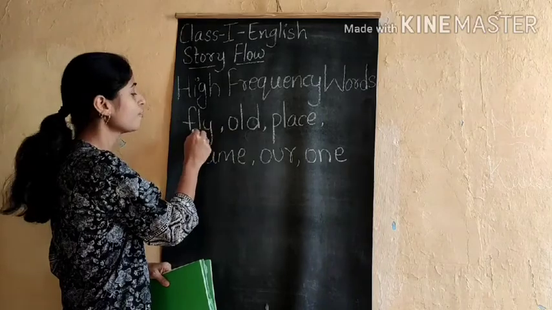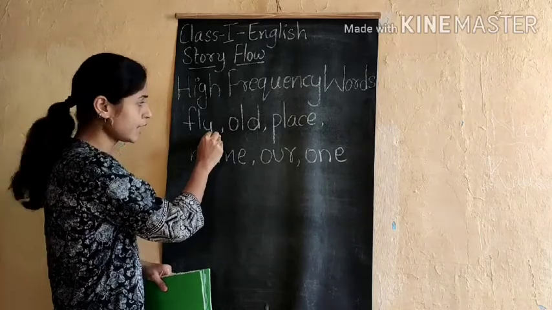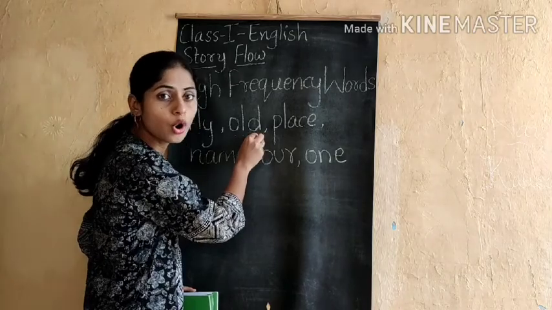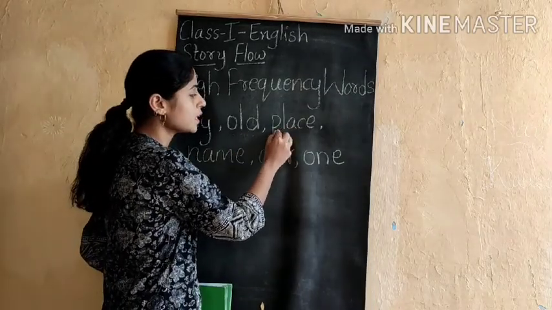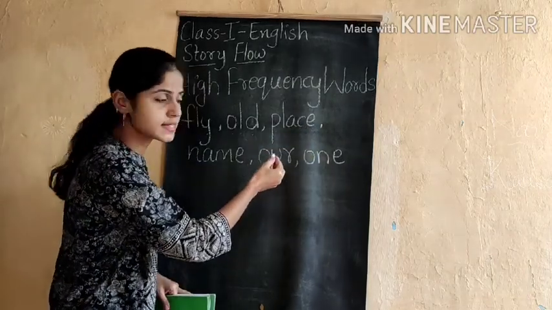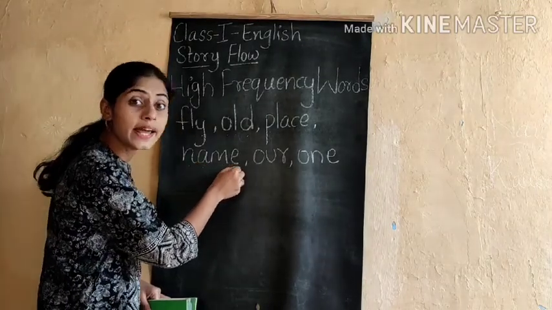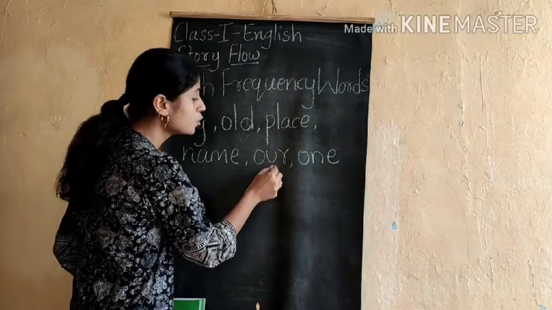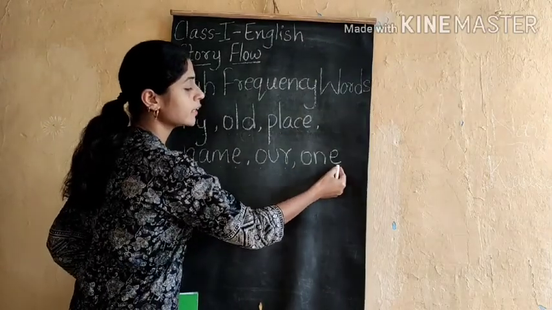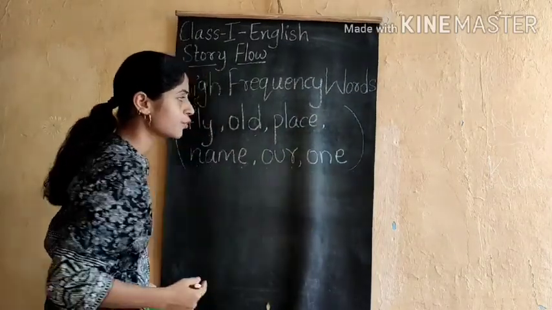So first word is fly, F-L-Y, fly. Then next one, O-L-D, old, P-L-A-C-E, place. Then N-A-M-E, name. Our, and O-N-E, one. So children, this was another set of high frequency words which you use daily.